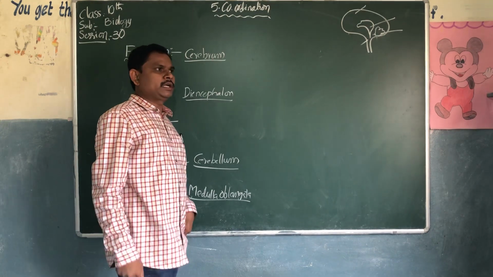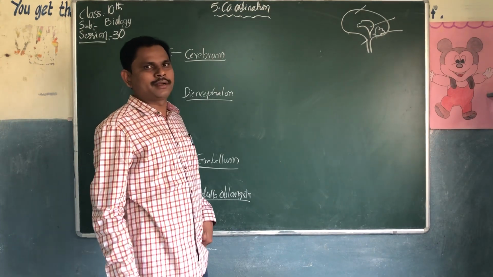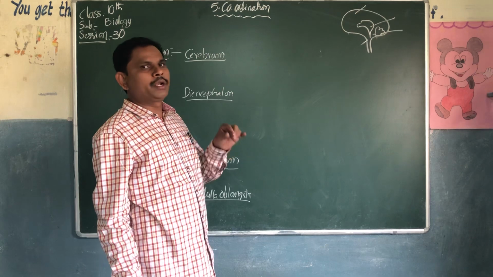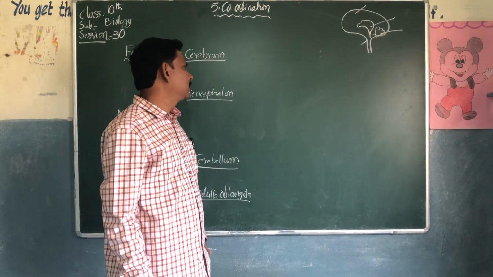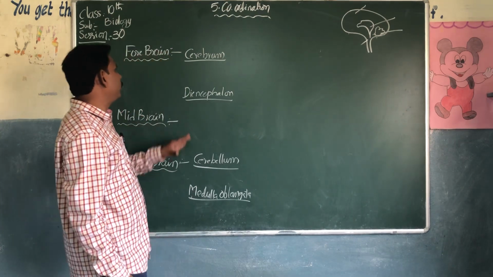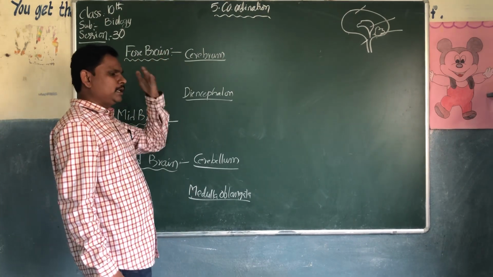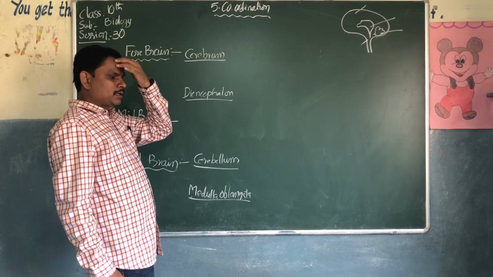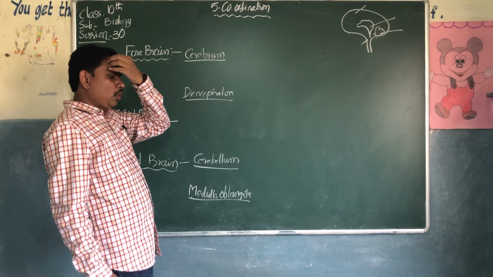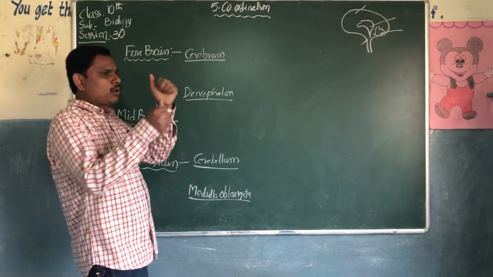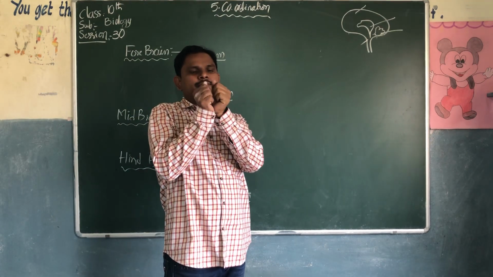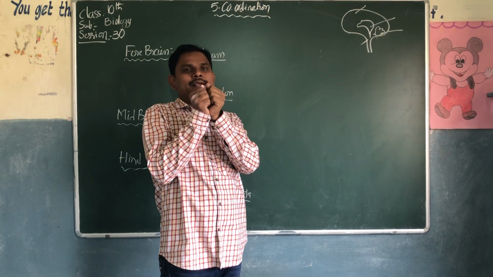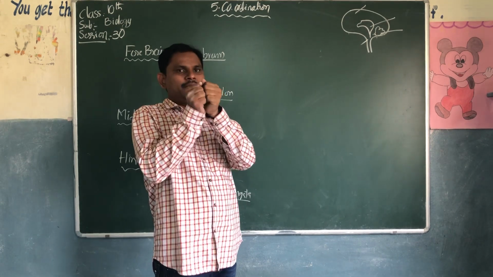The brain is located in a bony heart-like structure called the cranium. The fluid present in the brain is called cerebrospinal fluid. The cerebrum consists of 2 lobes, called hemispheres.